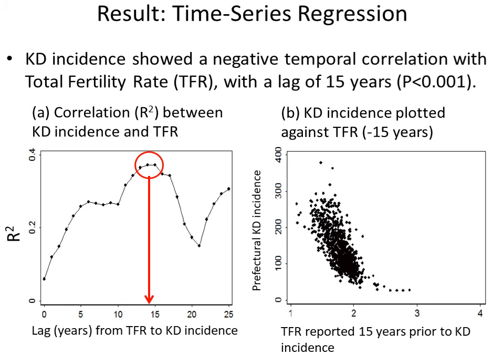We applied a multivariate time series regression analysis to the incidence of Kawasaki disease, which was reported between 2000 and 2010. As a result, the total fertility rate remained the most significant negative contributor to the incidence of Kawasaki disease. Particularly, the total fertility rate, which was recorded 15 years prior to the incidence, exerted the strongest negative impact upon the incidence, as is shown in these figures. Therefore, the total fertility rate, which was recorded 15 years before the incidence, was incorporated into the time series regression equation.